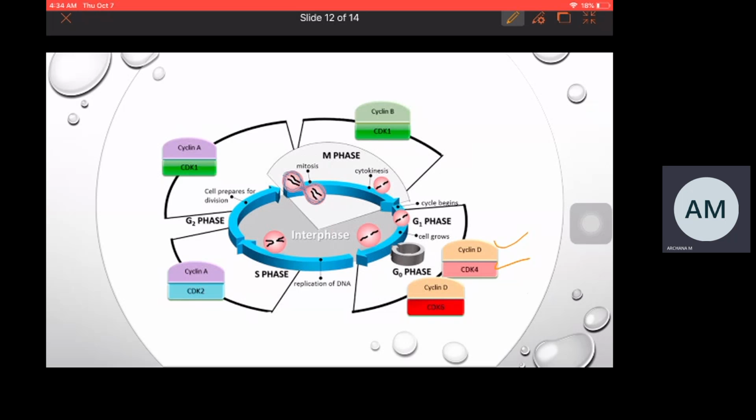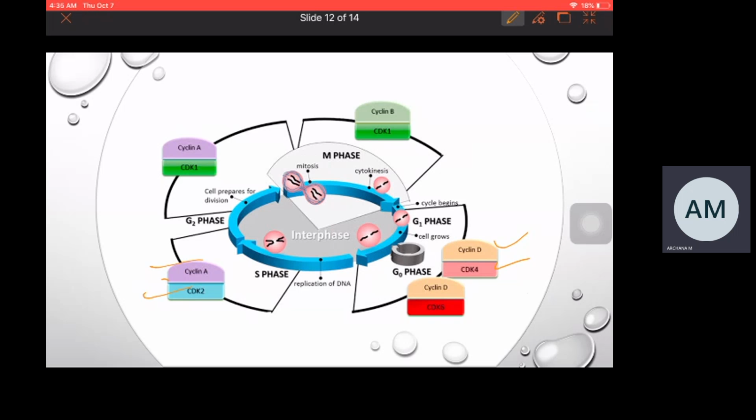Coming to the next type of cyclin which is present in S phase, that is cyclin A and CDK2. Cyclin A and CDK2, when they are present together, will be in active form and they will play an important role in transiting the cell from one phase to another phase.